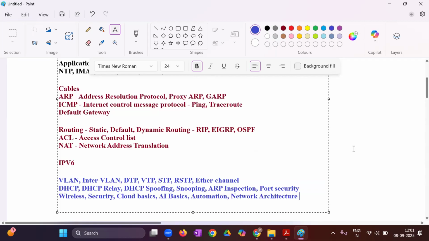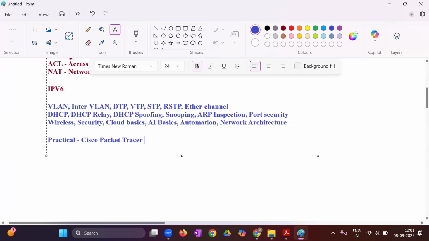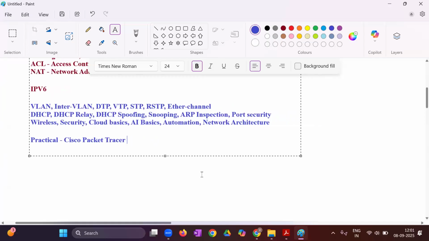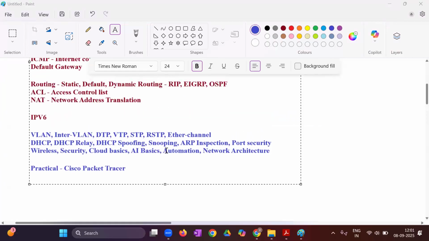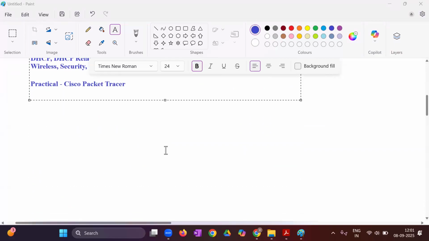All the practicals will be done where? Practicals will be done on Cisco Packet Tracer. Clear? Till here, any questions, any doubts? No questions?